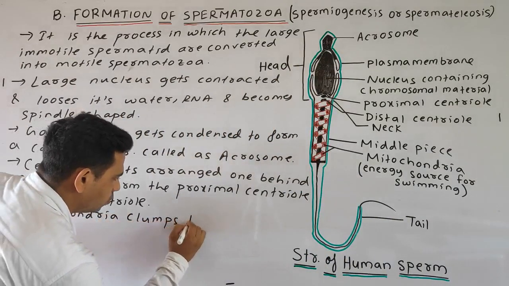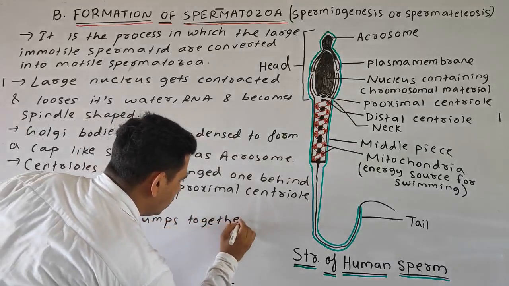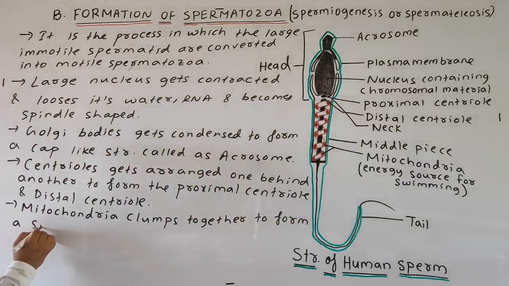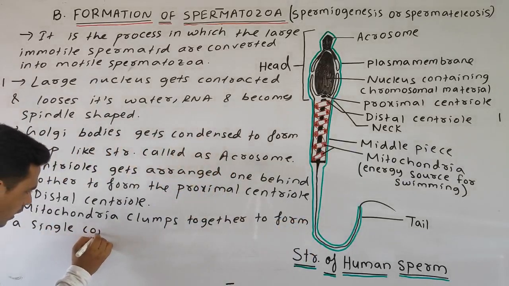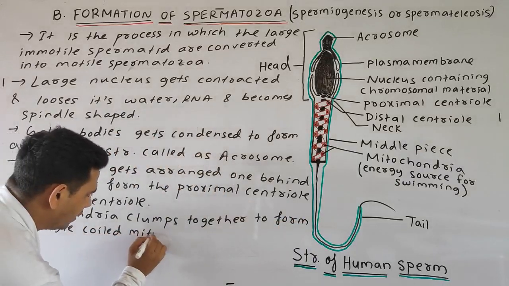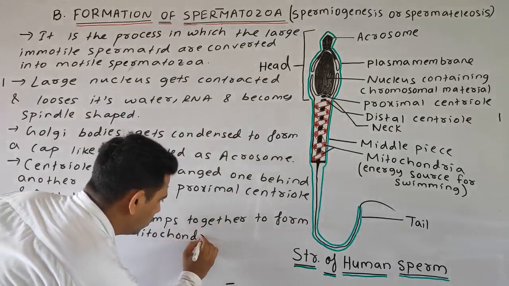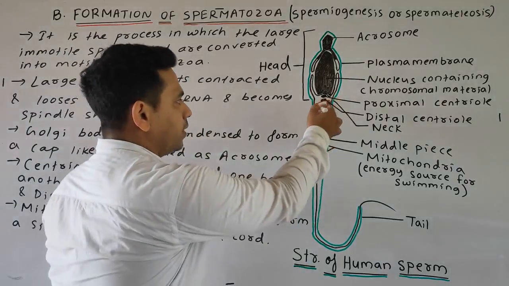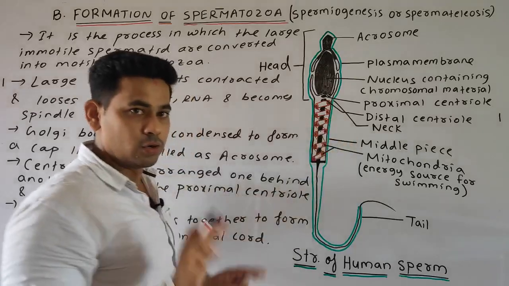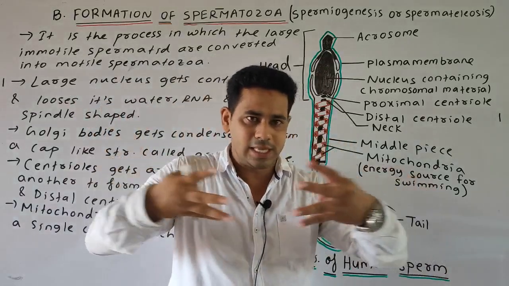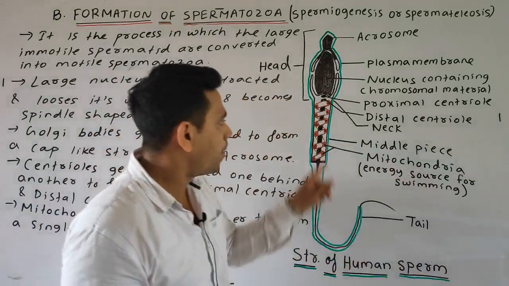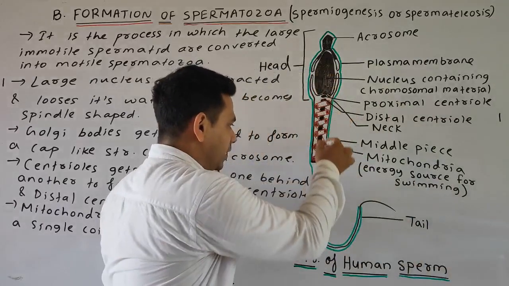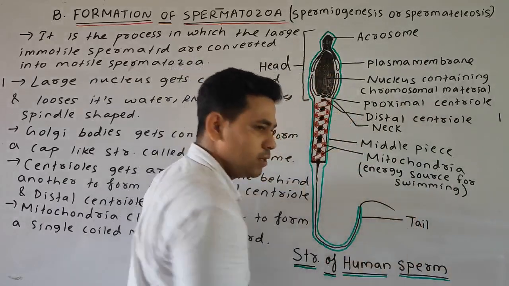So the mitochondria clump together to form a single coiled mitochondrial cord. Okay, you can see here one single mitochondrial cord is present. It means all the mitochondria clump together to form a single mitochondrial cord which is coiled around the axoneme. This center part you can see, this is the axoneme or the axial filament.